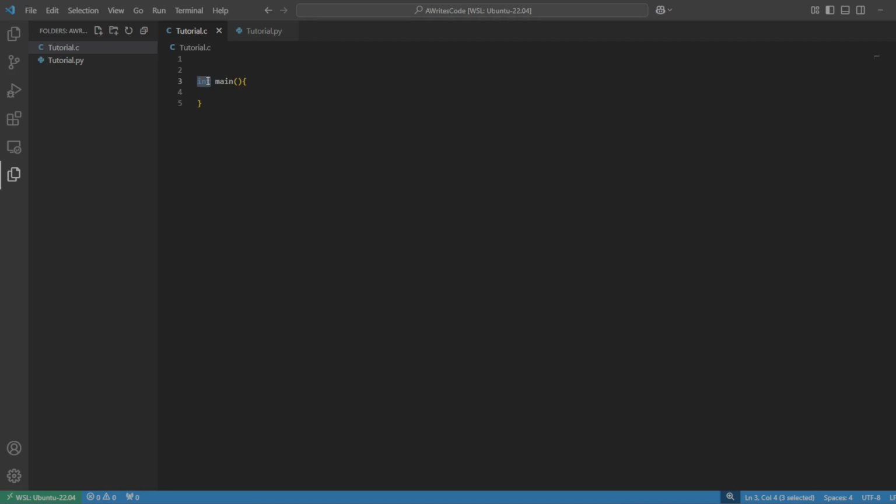Now, it's not just data types, it's not just variables, it's also functions. Now, you might ask, how does a function have a data type? Well, this int actually defines the return type. And by default, our main is always int in C. It is different in C++, but in C, we always define it as an integer because we need to return something.